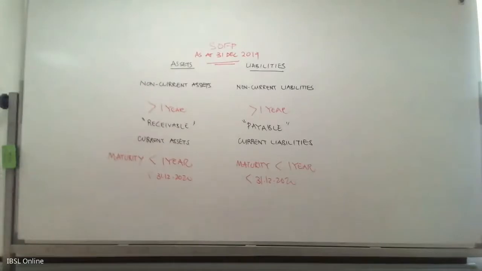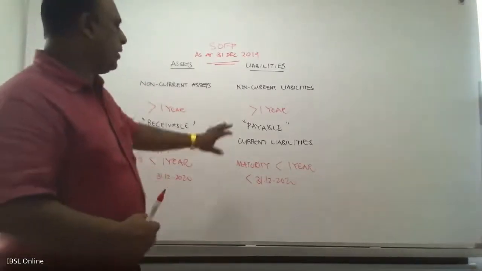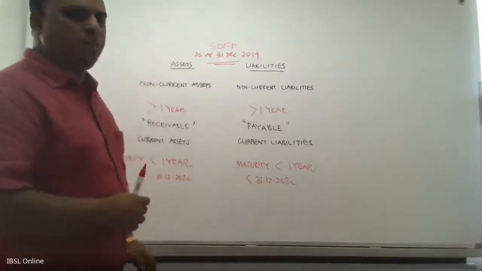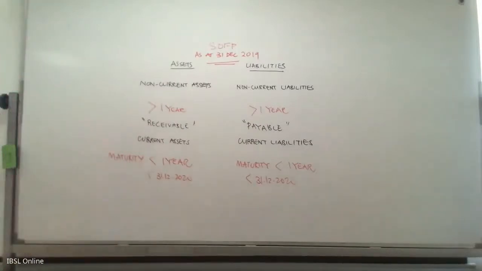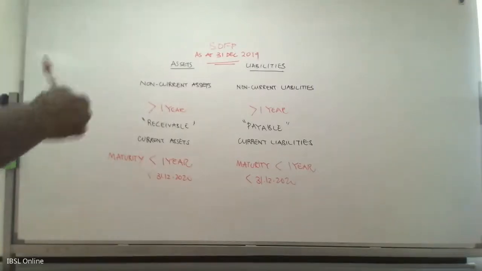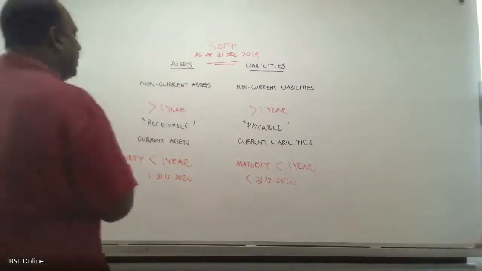Now you have a telephone bill payable. So where do we put it? Is it here or here? Obviously, it comes here. It's a current liability because the telephone bill has to be paid within the next month or maybe the second month. You can't wait for another year to pay the telephone bill because then it will get disconnected. The telecom provider will not wait that long for you to pay. They will immediately disconnect. So as a result, we have an immediate liability there.